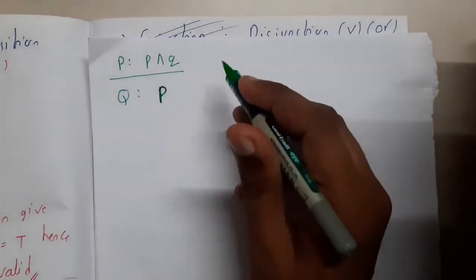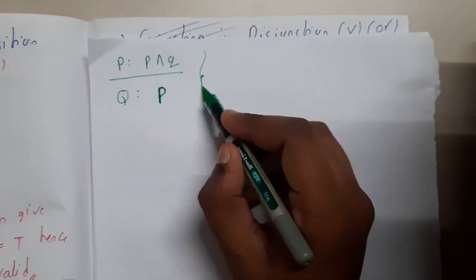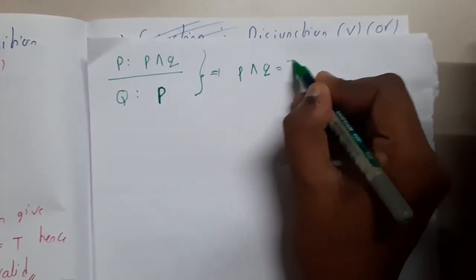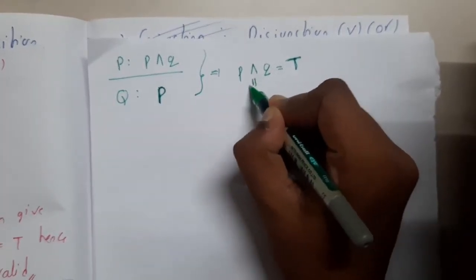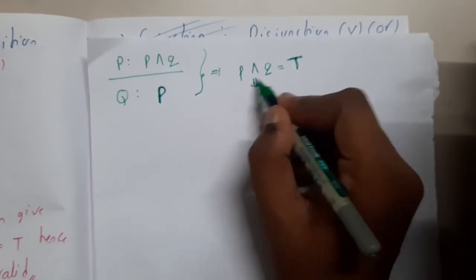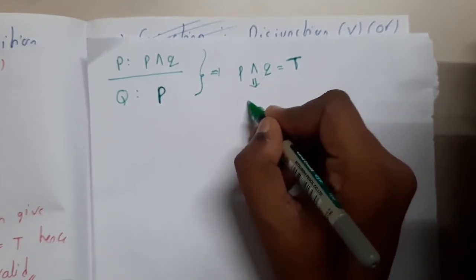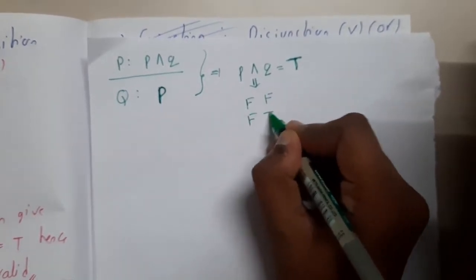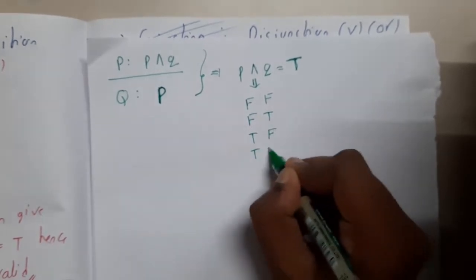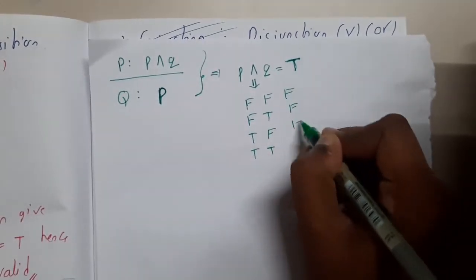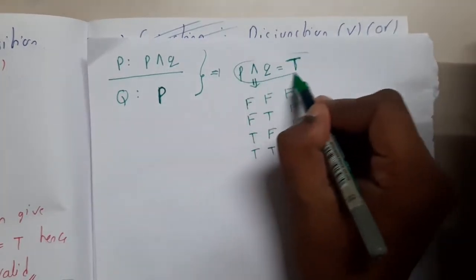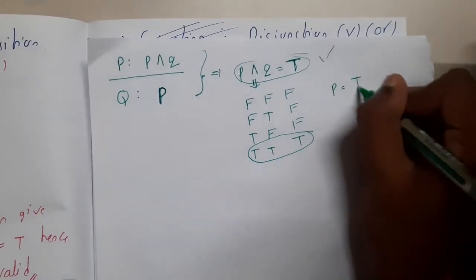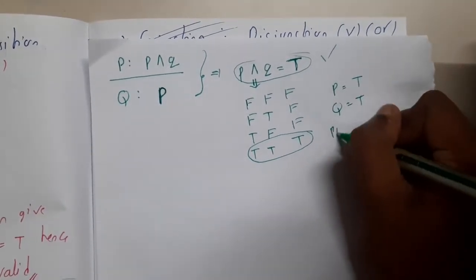Okay, yes. So when you solve this type of question, the first step is, they are saying P and Q equal to true. So what is this table, guys? Draw the truth table. What are the combinations for P and Q? Let me write it in 0s and 1s: 0 0, 0 1, 1 0, 1 1. The result is false, false, false, true. So for this statement to hold, only one case is there. In that case, P equal to true, Q equal to true, and P and Q also equal to true.